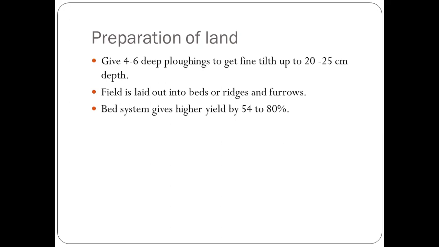The bed system gives a higher yield, by 54 to 80%. So if we prepare the field in the form of beds, then its yield is higher.